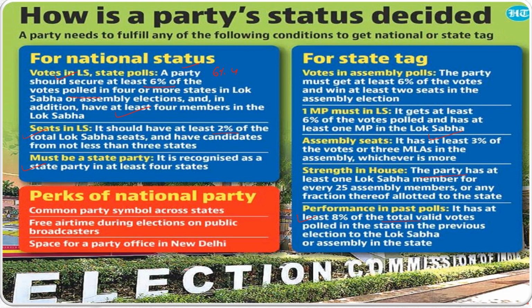So these are the standard criteria for both the national party as well as the regional party. Now, what are the perks given to a national party? It has a common party symbol across the states, free airtime during elections on public broadcasters, and space for a party office in New Delhi. So these are some of the important benefits that can be claimed by a national party.